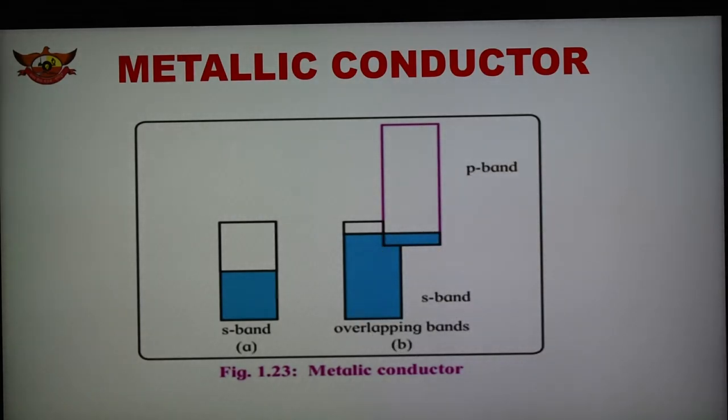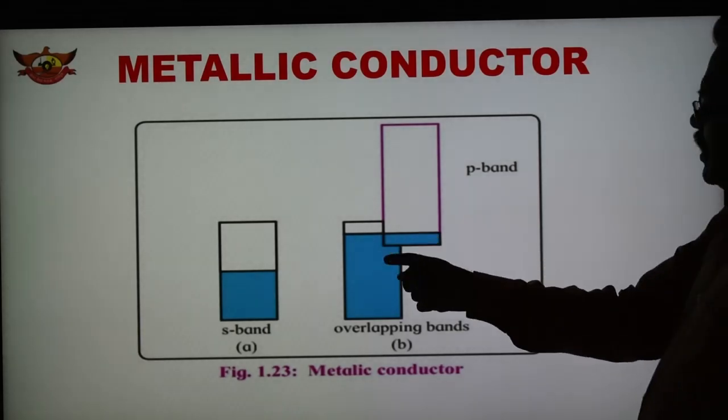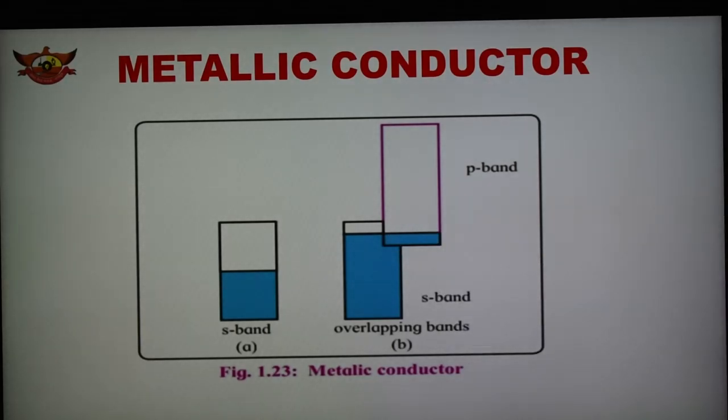So S and P get overlapping. It is shown here how S and P bands are overlapping. There are a number of energy levels, as we have seen in the case of metals.